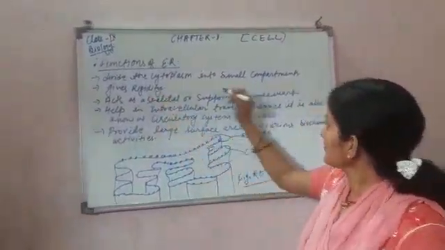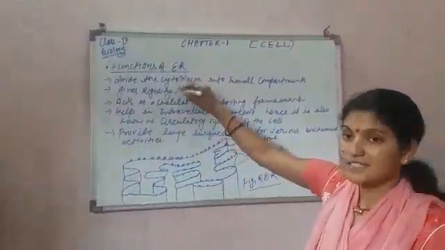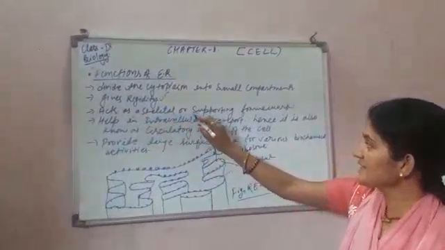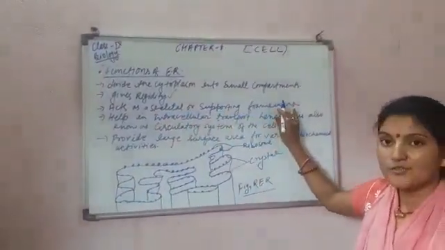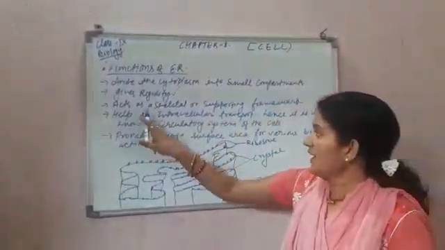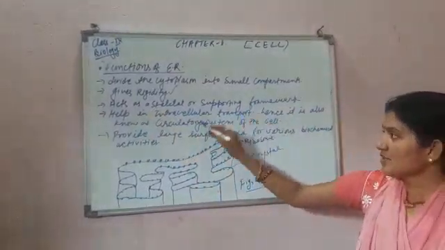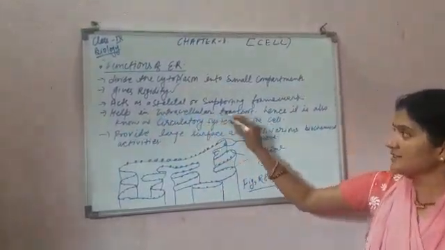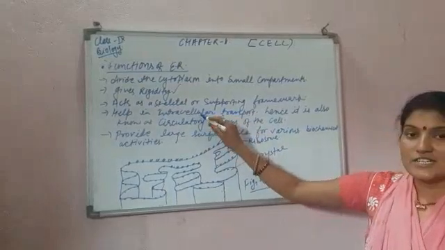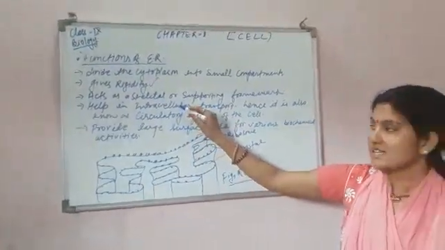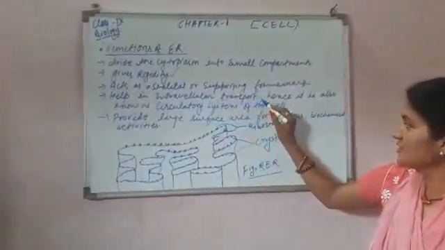Now, this gives rigidity, acts as a skeletal or supporting framework, helping intracellular transport. I am telling you about that word intracellular, that means within the cell. It helps in intracellular transport.